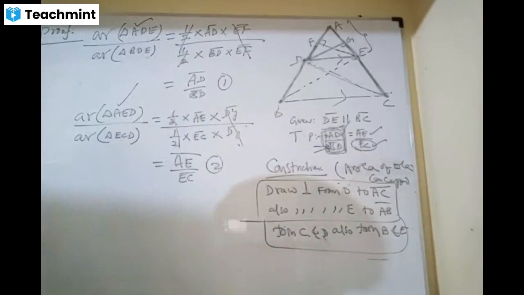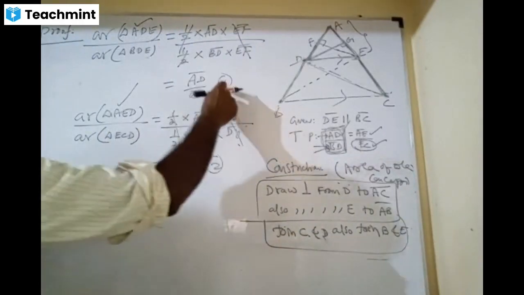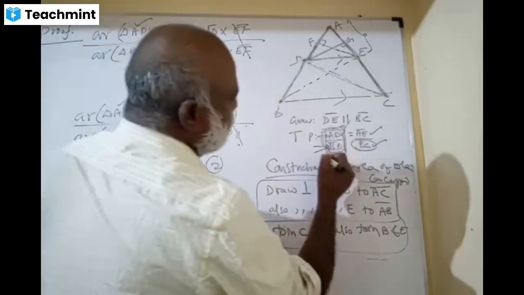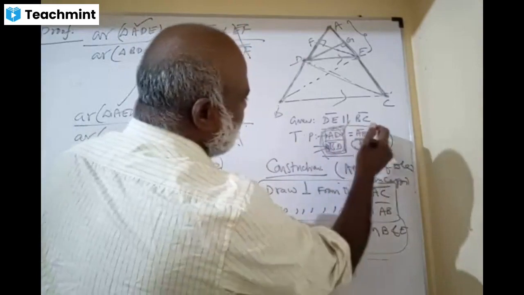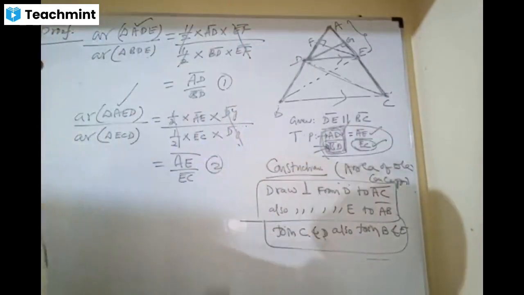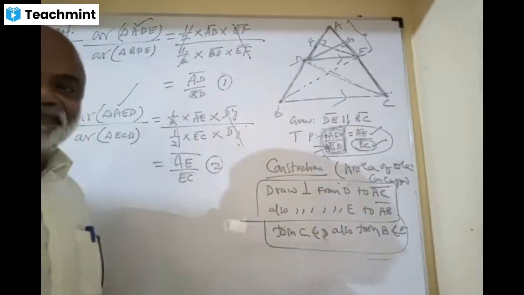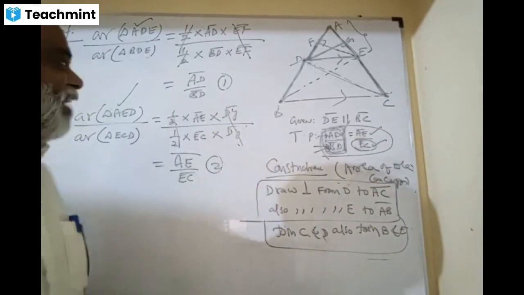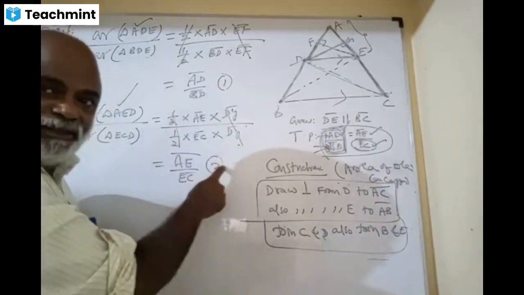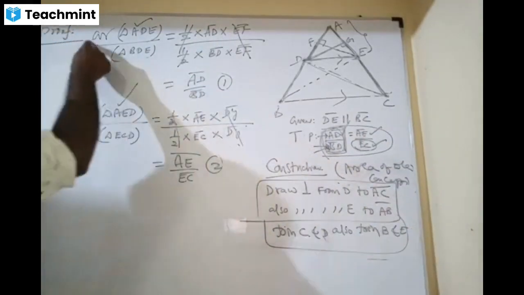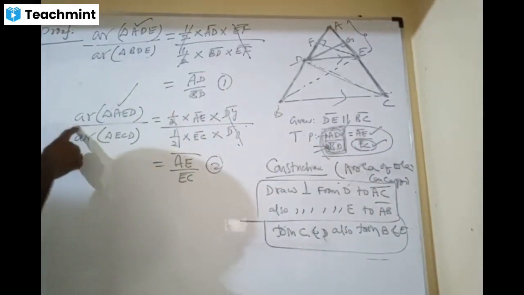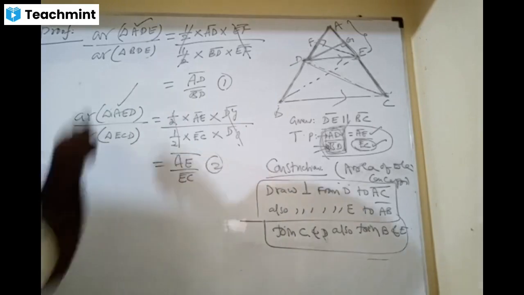Friends, what is to be proved? AD by BD is AE by EC, right? If I want to make them equal, I have to make these two equal. How do we make these two equal?